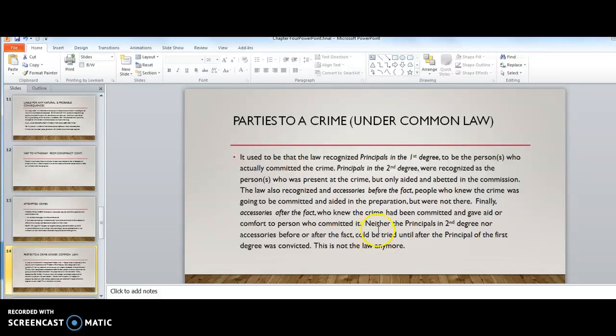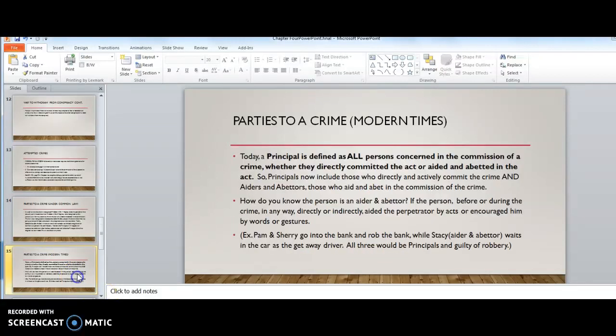The distinction was that neither the principals in the second degree nor the accessories before or after the fact could be tried until after the principal of the first degree was convicted. Well, that was obviously a lot of work, right? So this is not the law anymore.